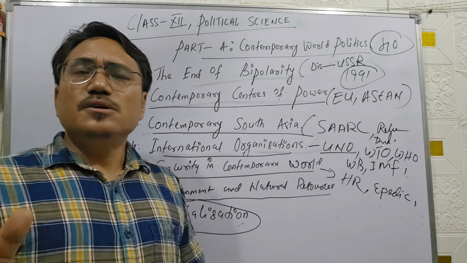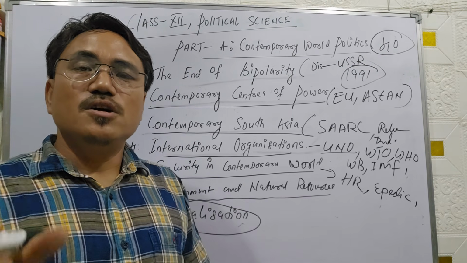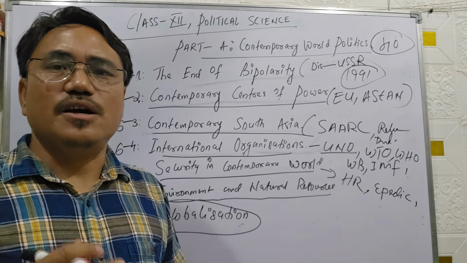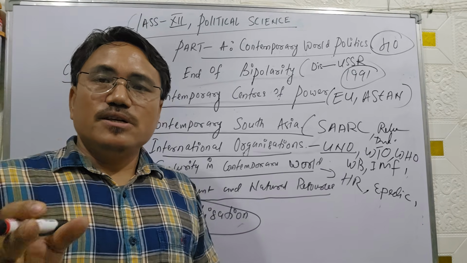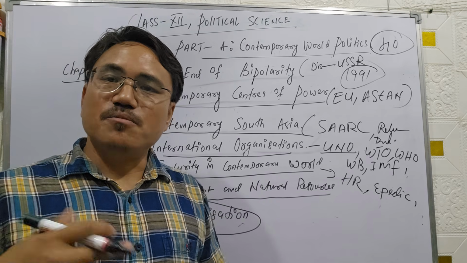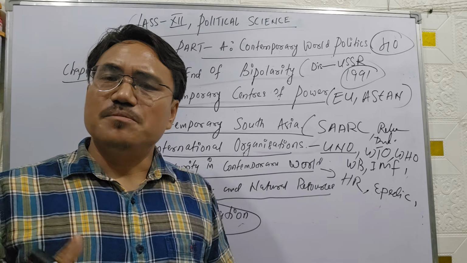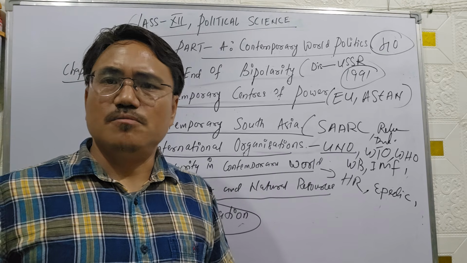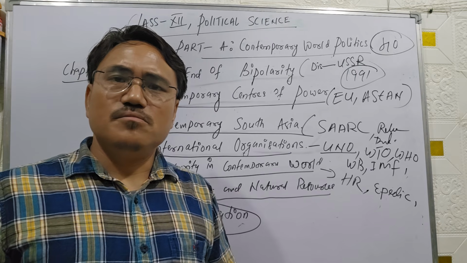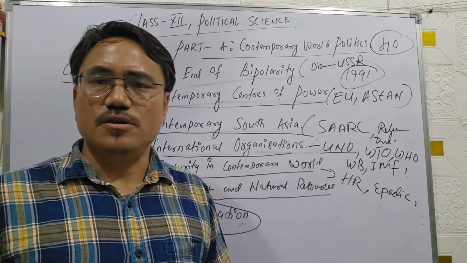One important thing, especially for political science students, I would like to suggest: political science is a dynamic subject, and its information always changes. You need to understand the present scenario of world politics and contemporary issues, and to update yourself, you have to read the newspaper regularly.